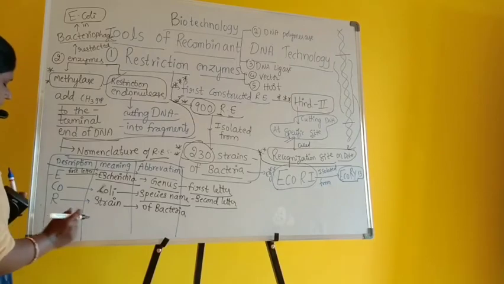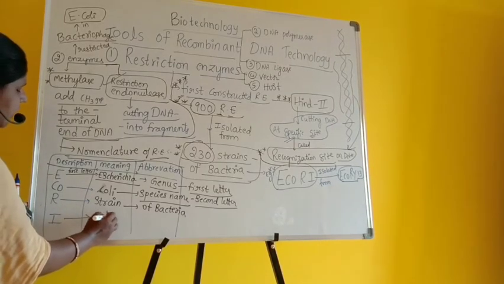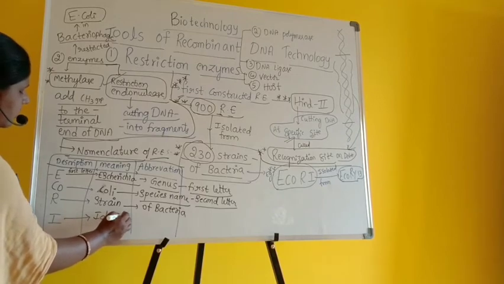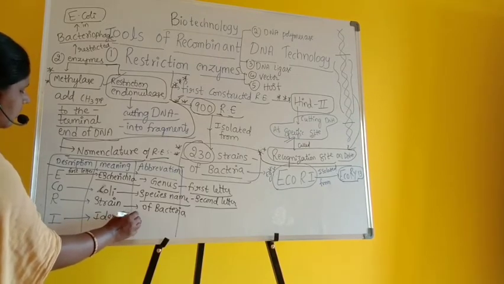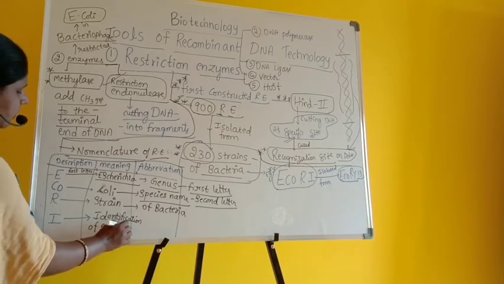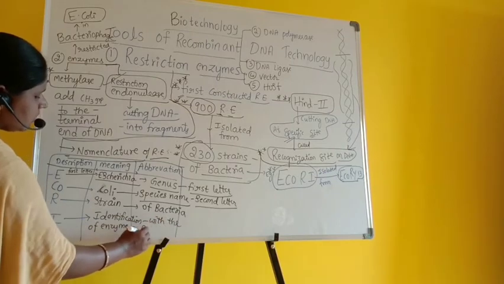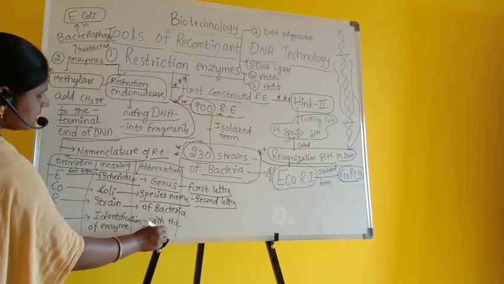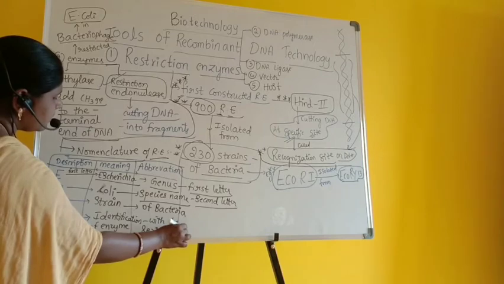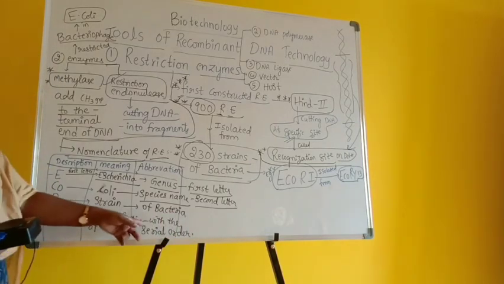And 1 represents the identification of the enzyme with the serial order.